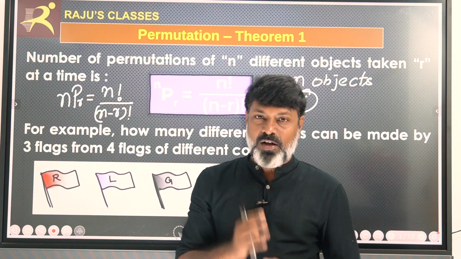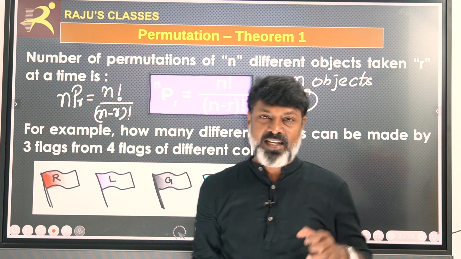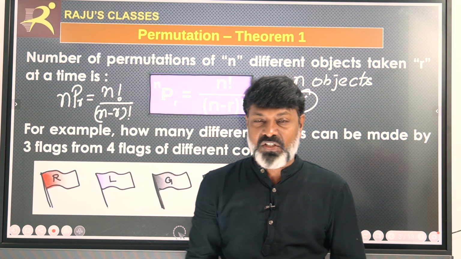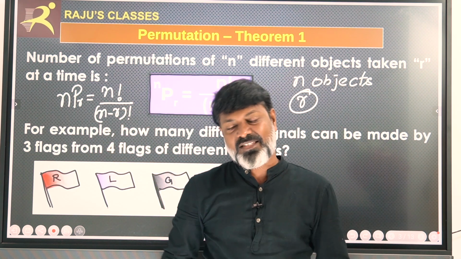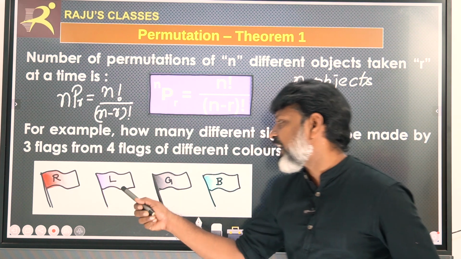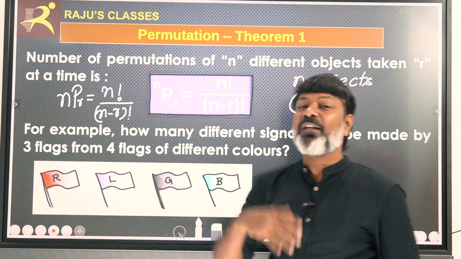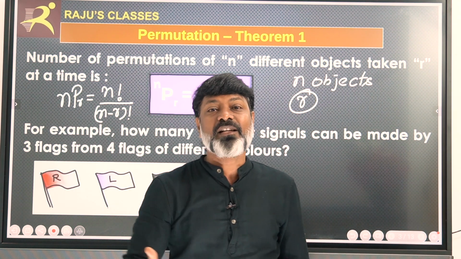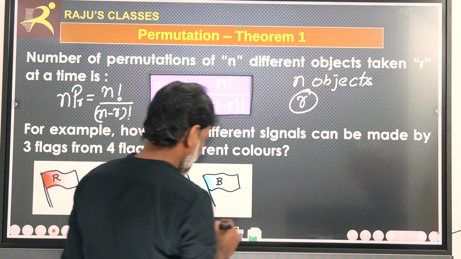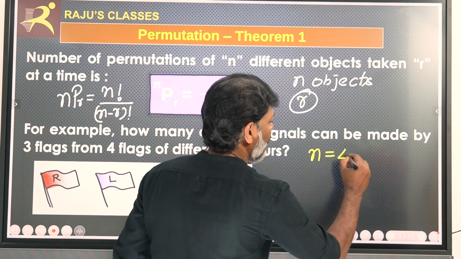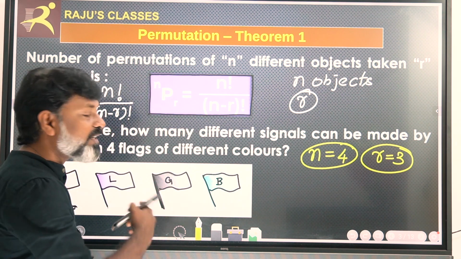This is the basic permutation formula, and theorem 1 says that if there are n objects and we are choosing only R at a time, then the maximum possible permutations are n factorial divided by (n minus R) factorial. If you want to understand with an example, I will give one now. There are 4 flags and we are taking only 3 flags with different permutations. What is the total number of permutations possible? There are 4 flags, therefore n equals 4, and we are taking R at a time, therefore R equals 3. Three flags are taken.